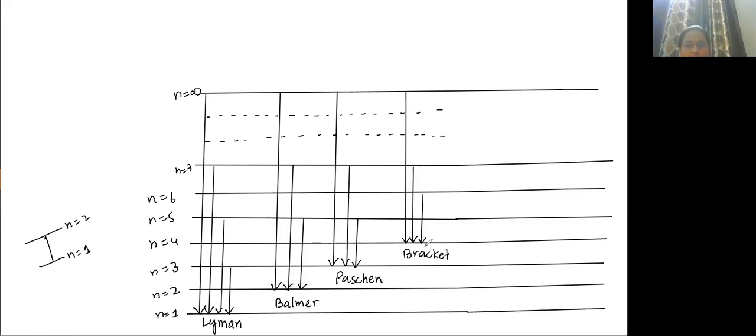So if n equal to 4, now next is n equal to 5. That is known as Pfund. Now they can come to n equal to 6.